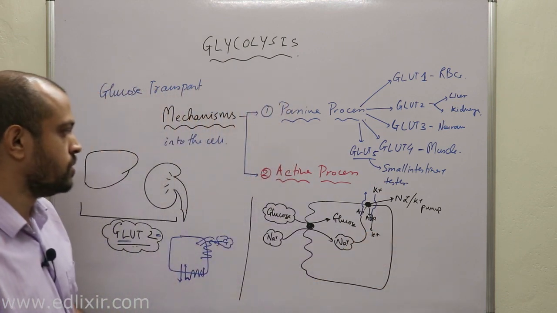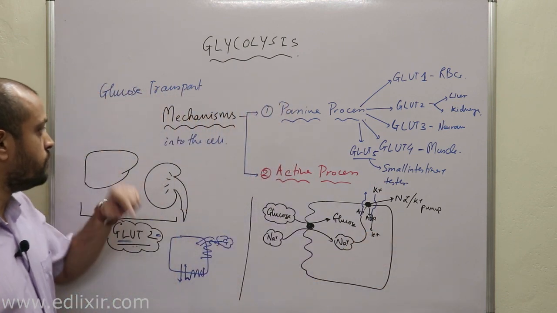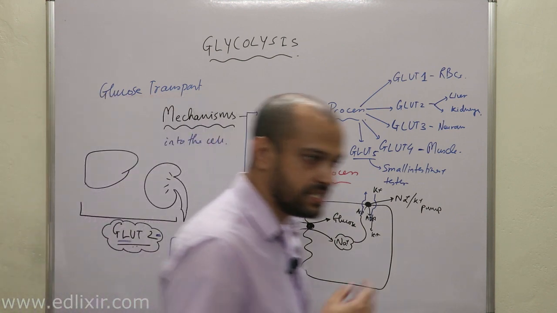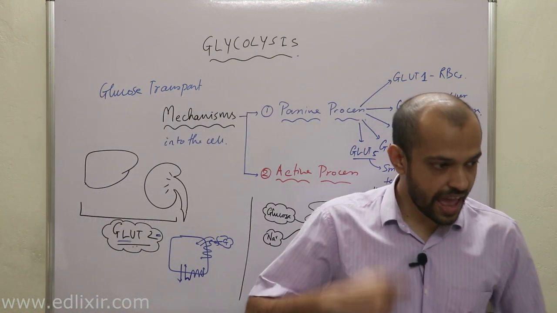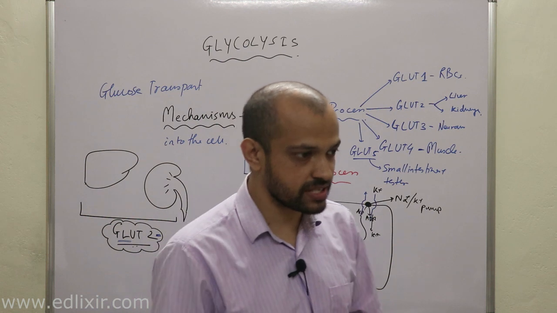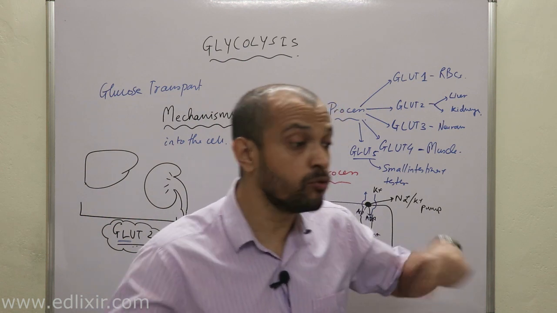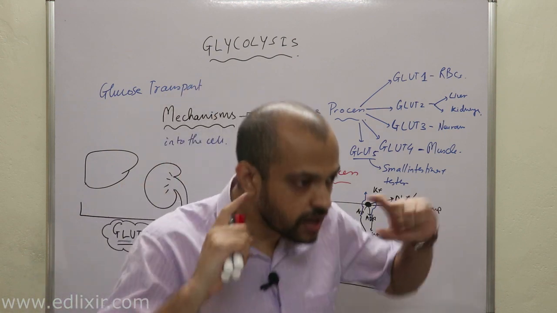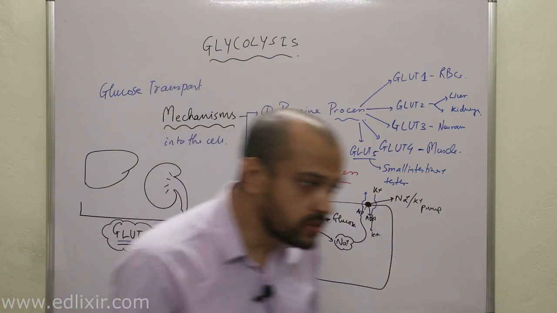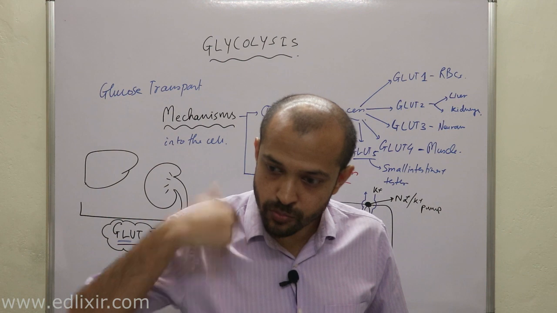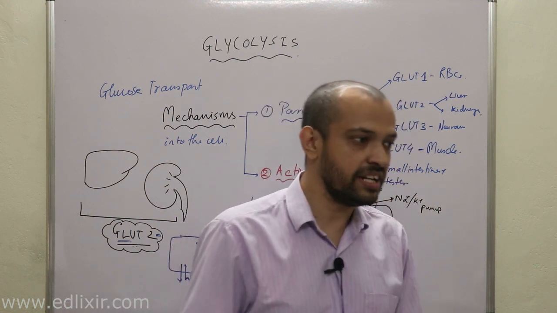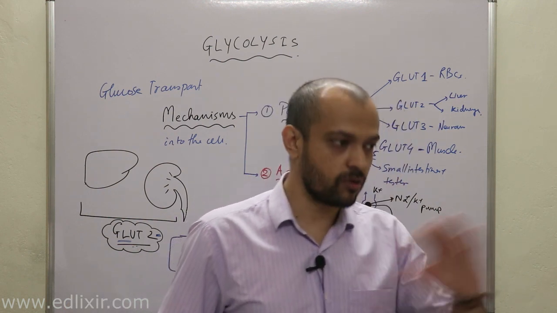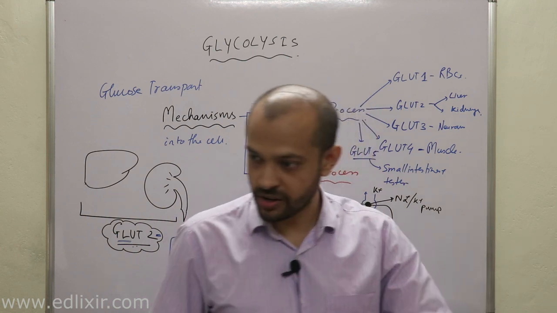Okay. Now, we have actually discussed the detailed mechanism of how passive as well as active processes help in the entry of glucose into your cell. Now we will be discussing how this glucose is converted into pyruvate or lactate depending on whether oxygen is available or not, whether it is aerobic or anaerobic condition.